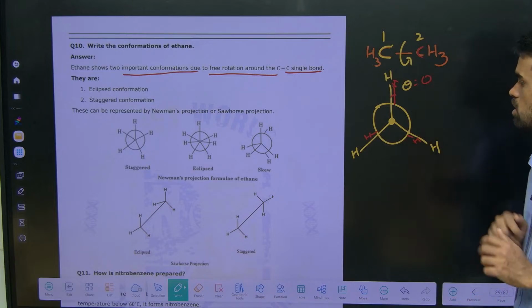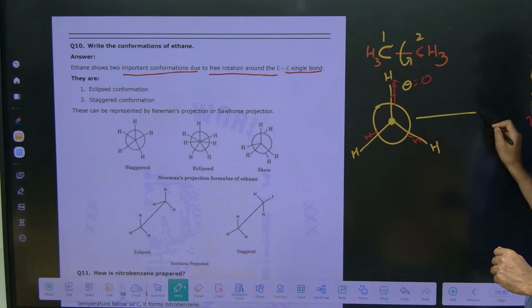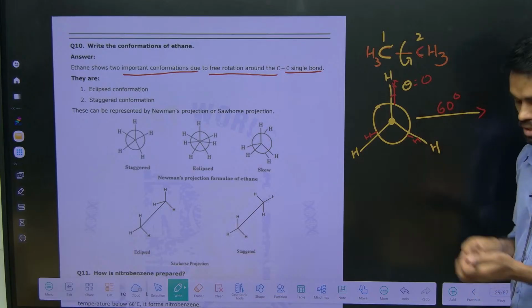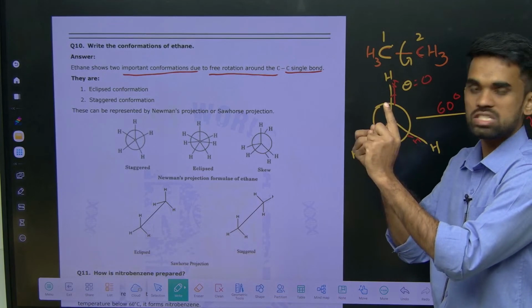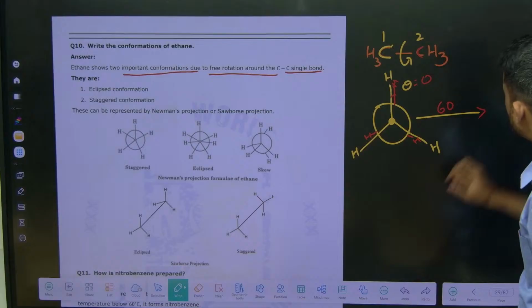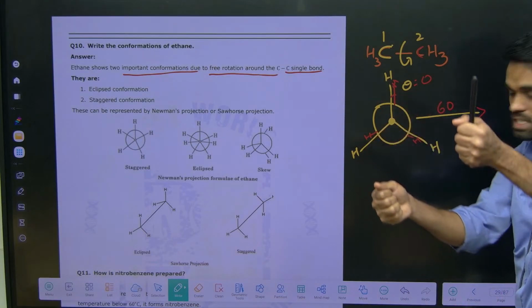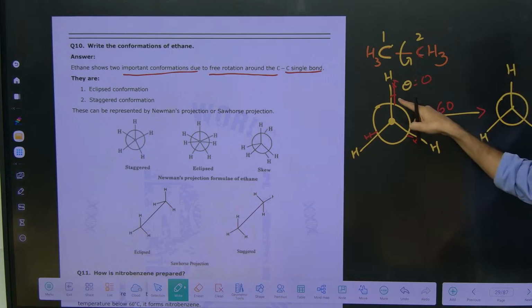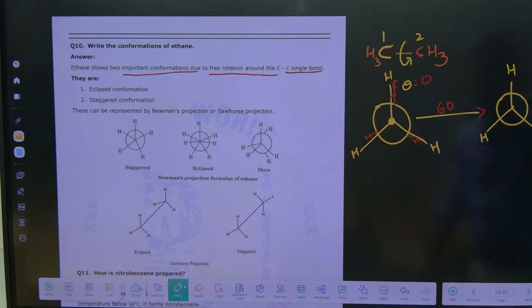Like that I can represent all three hydrogens on both methyl group carbons. Now I am rotating one of the carbons by 60 degrees. The first carbon, the dot carbon, I keep as such, but the second carbon, the circle, I rotate at the back, like a car steering rotated by 60 degrees. The red hydrogens rotate like this, so one hydrogen becomes exactly here, exactly here, and one more exactly here.